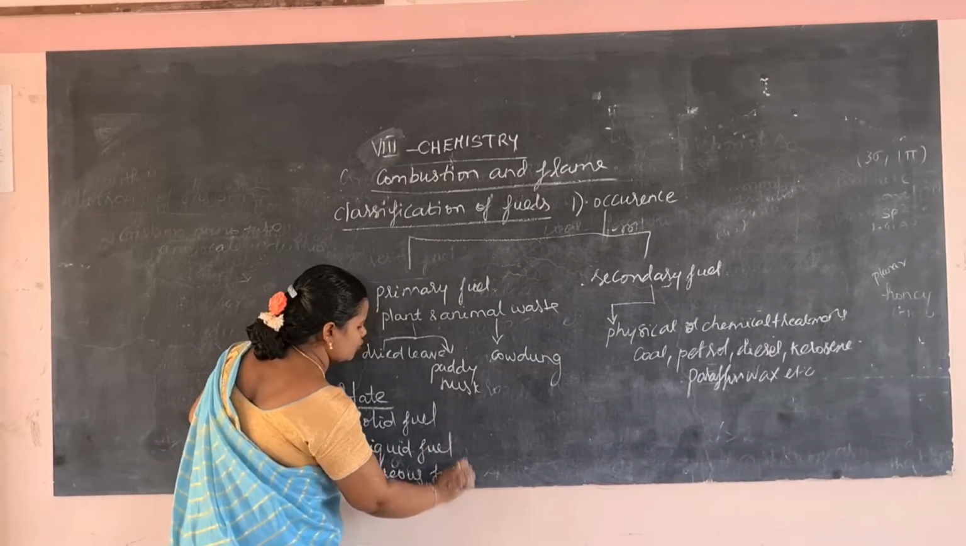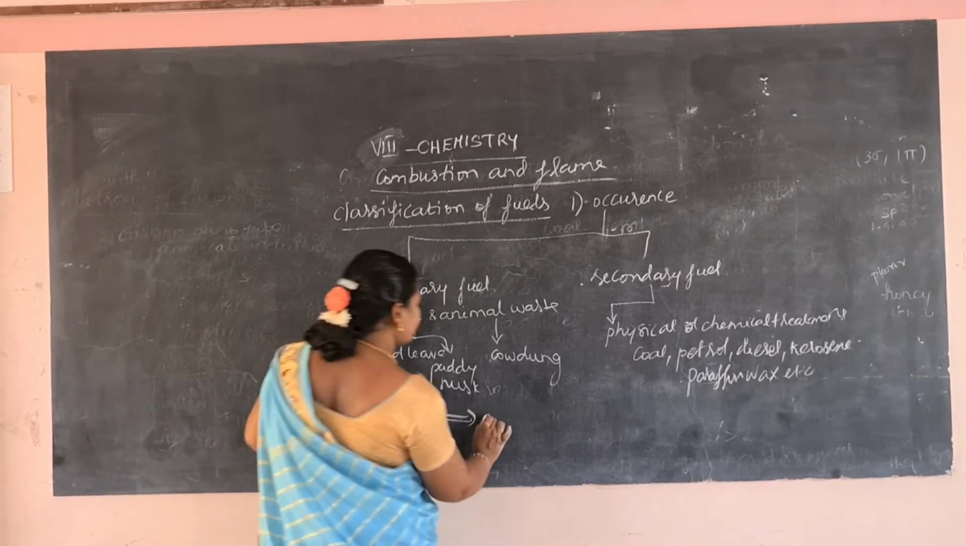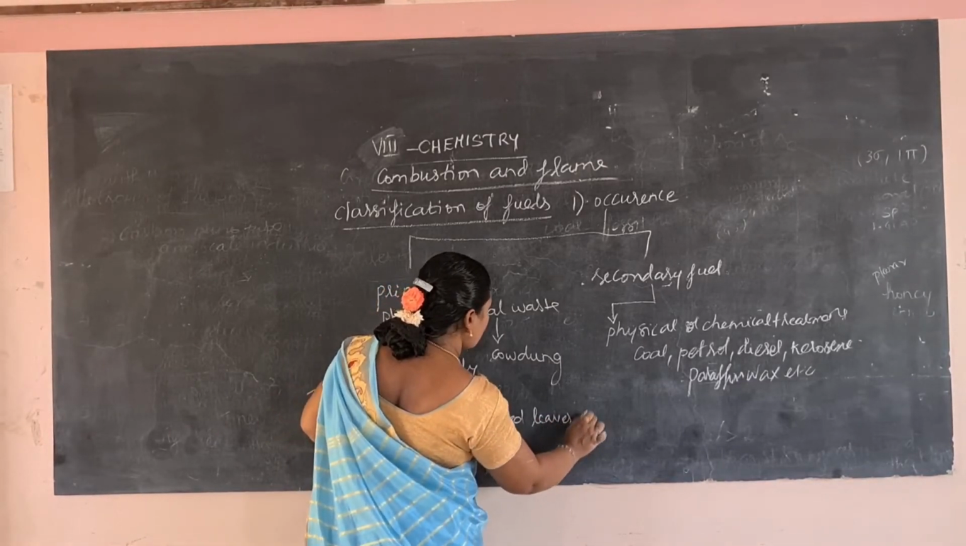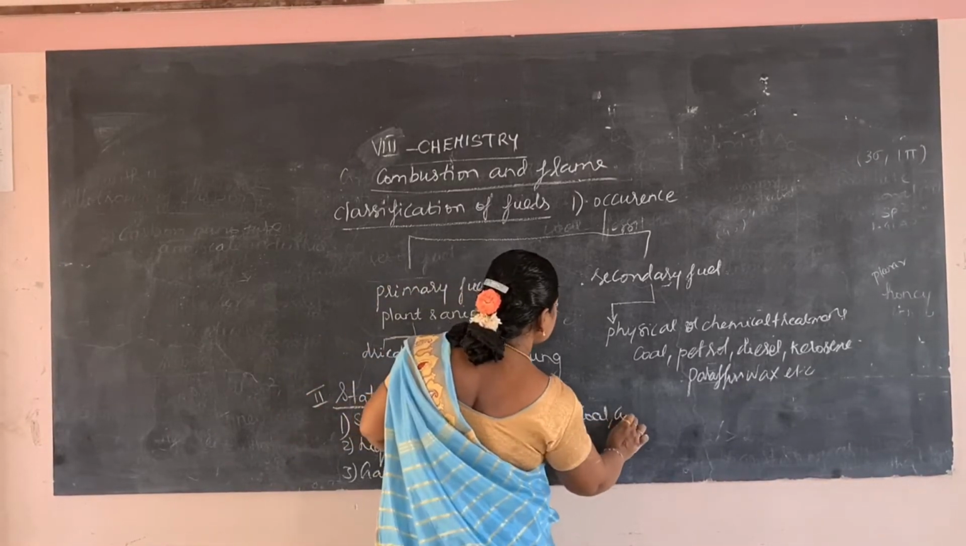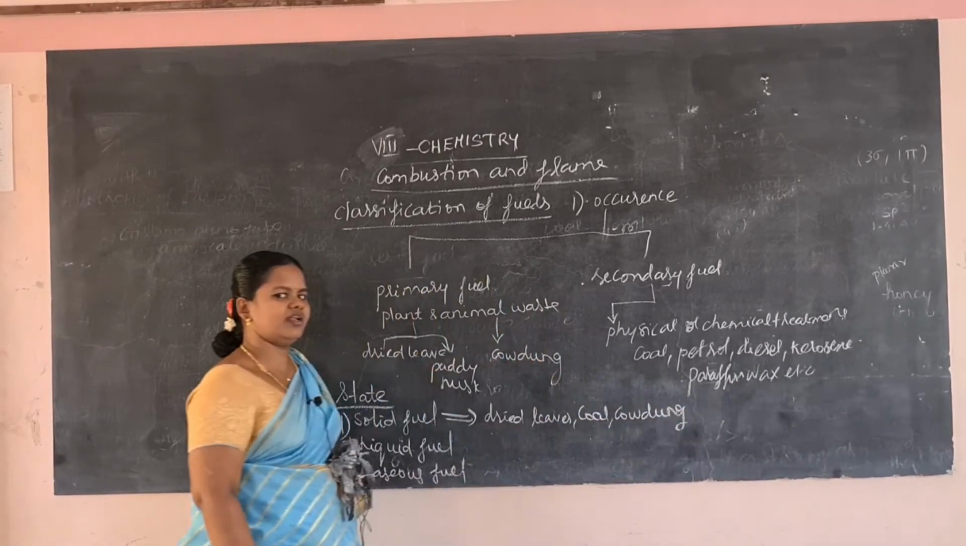Now solid fuel. I told you some examples are cow dung, dried leaves, and coal. These are all examples for what? Solid fuel.